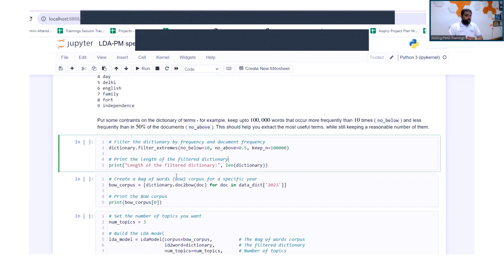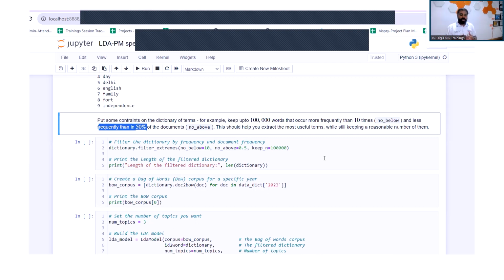Now, these words I do not want. I want more relevant words which are more meaningful in extracting the true information from these speeches. So what we did is we said the words that we are selecting should be less frequent than 50% of the documents. That means the words should be repeated only in 50% of the documents, not in all the documents. If a word comes in all the documents, that means it is basically a token or a word which is frequently used as a general term.